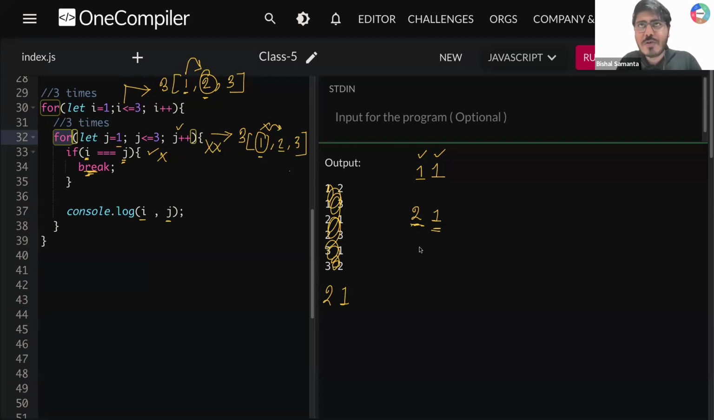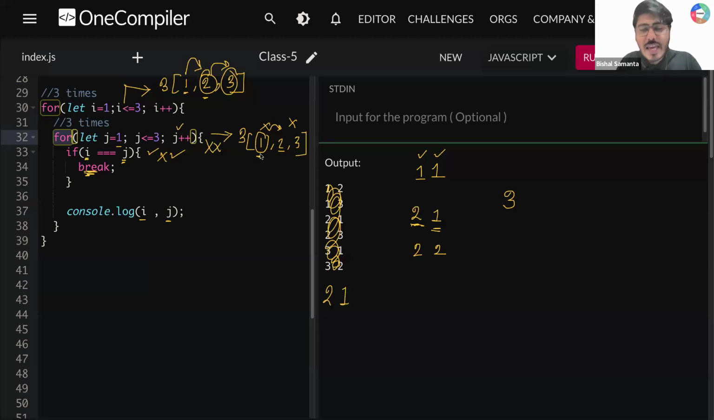That gives you value 2. Now tell me, guys, outer loop is 2, inner loop is 2 as well. So i is equal to j. Is that matching? Yes, it is matching. Again you will run break, and again your inner loop will terminate here. And when your inner loop terminates, your outer loop will move to the next iteration. Outer loop value is 3.